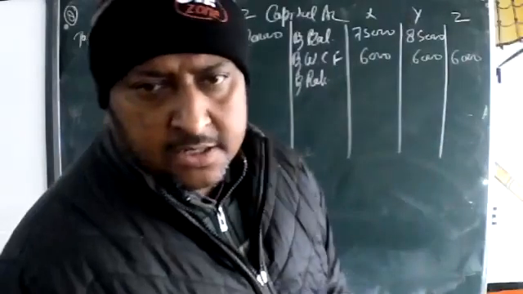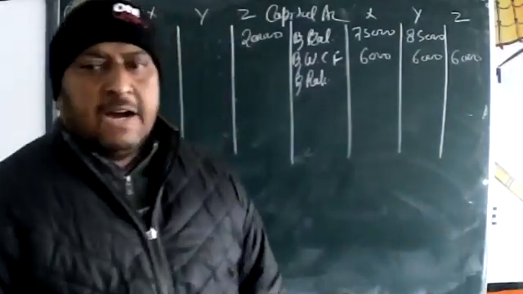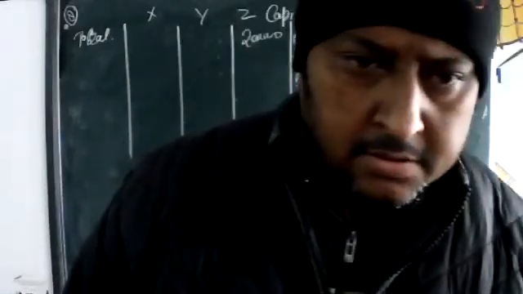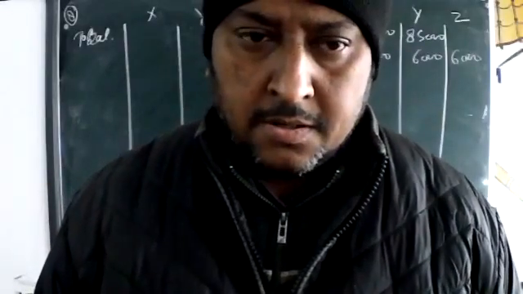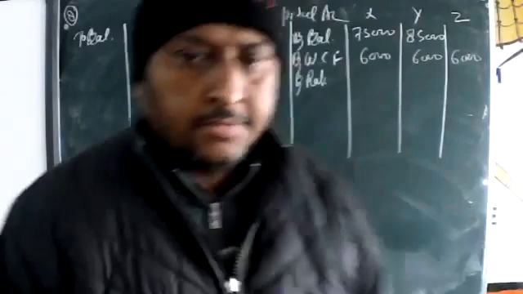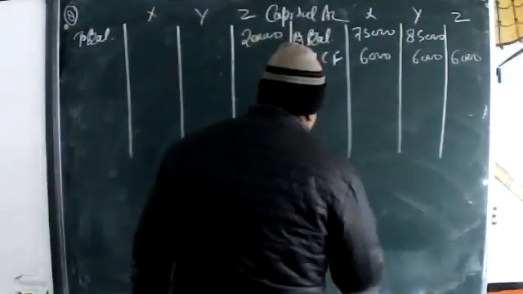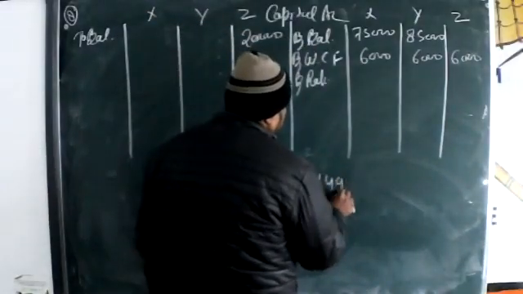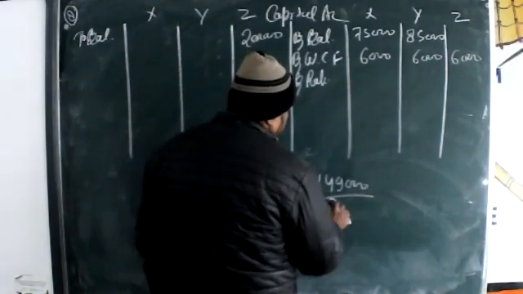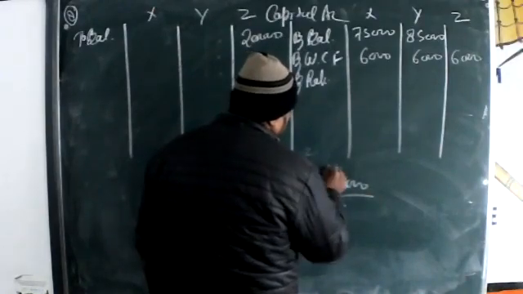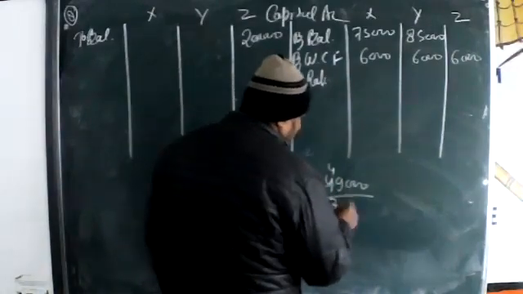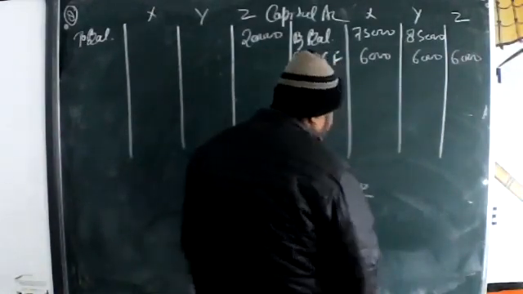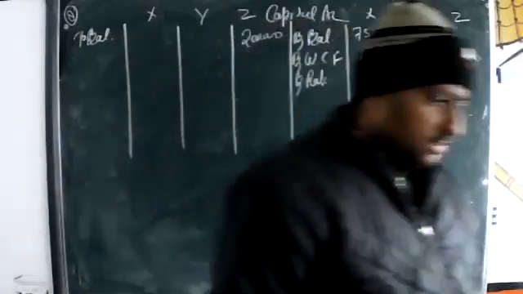Divide fast, beta. 149 divided by 3. Just take like that. 149 divided by 3, then 4 by 29. So beta, the point will come.